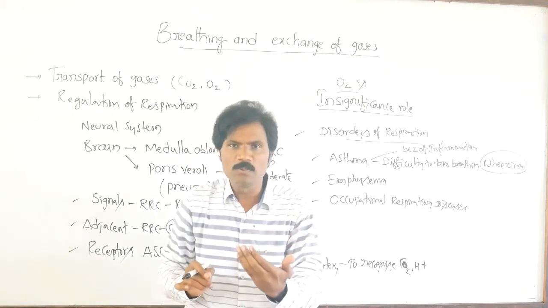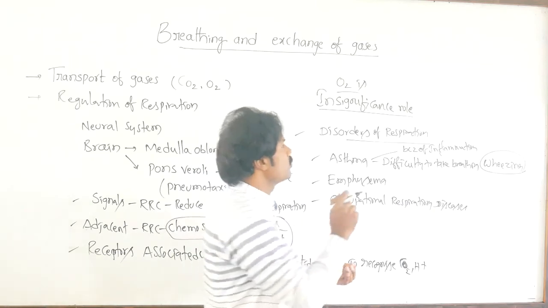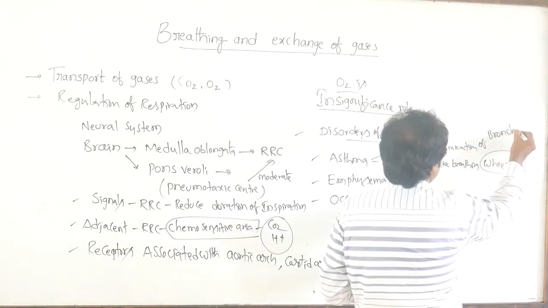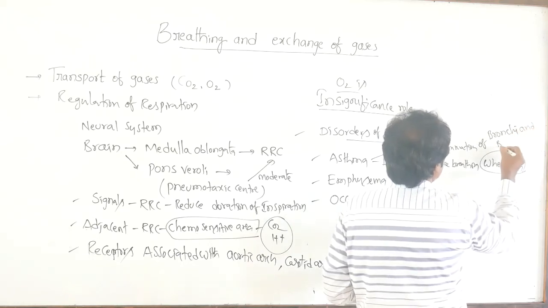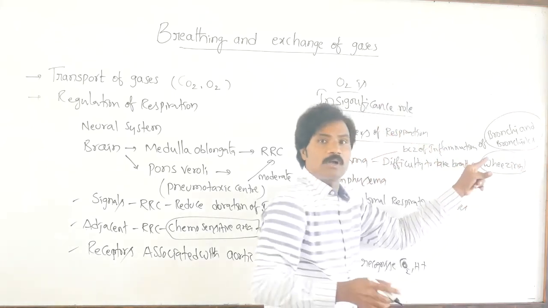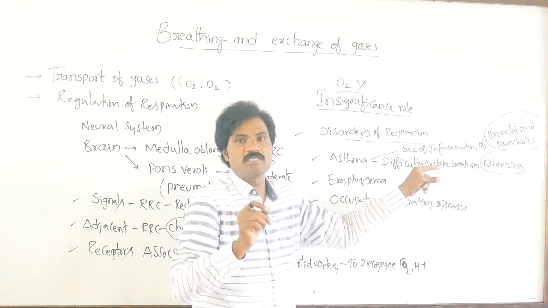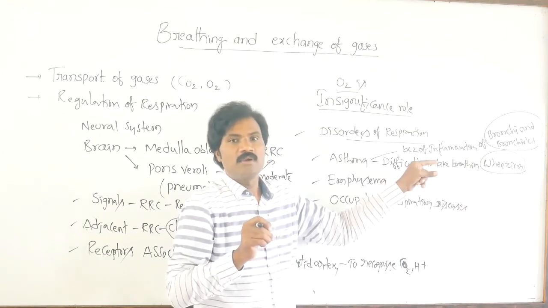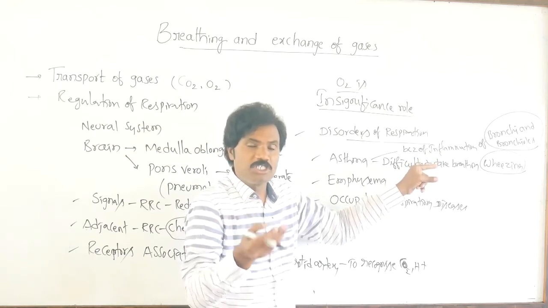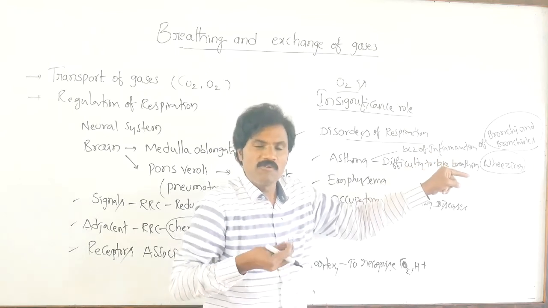Even though it looks simple, many times they ask it randomly: inflammation of bronchi and bronchioles. That is important. Why are the bronchi and bronchioles inflamed? Whenever there is an allergic reaction, either pollen grains or dust allergy, when allergens enter through the respiratory tract, the bronchi and bronchioles are inflamed.